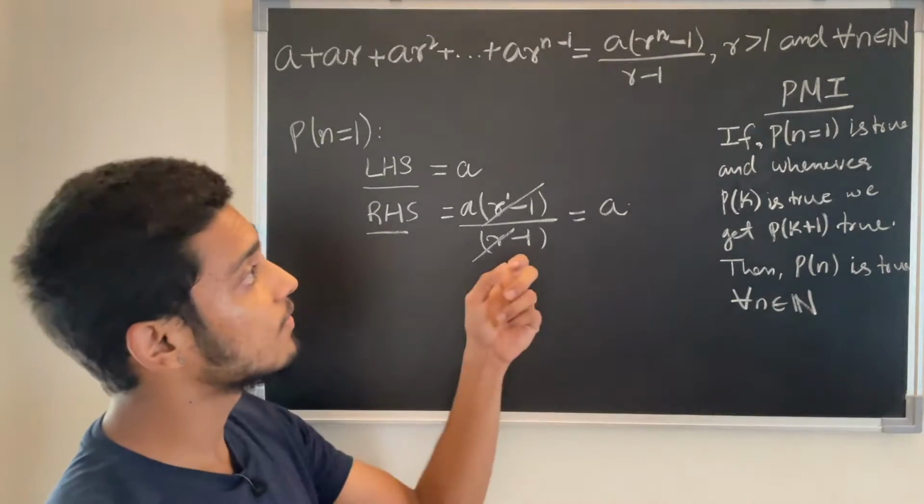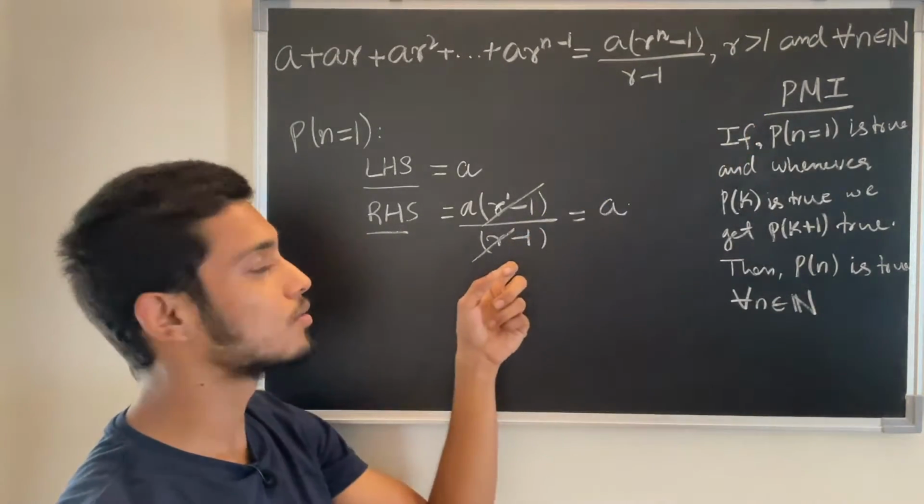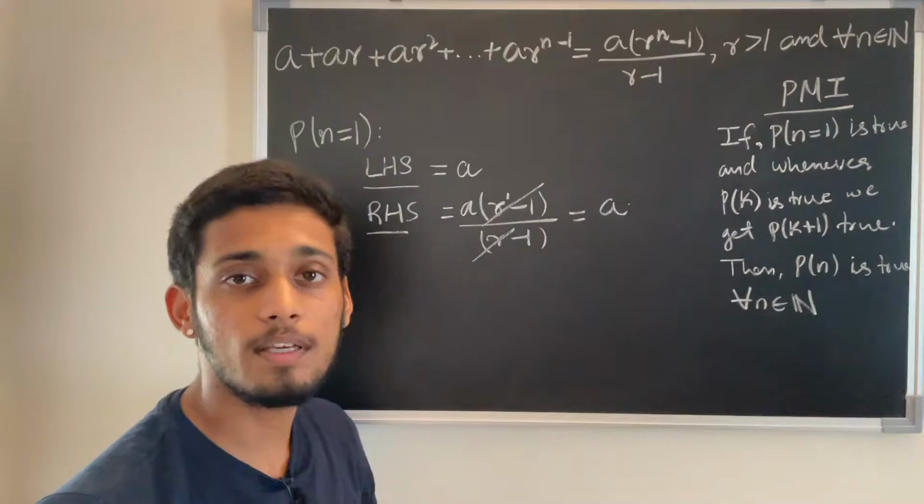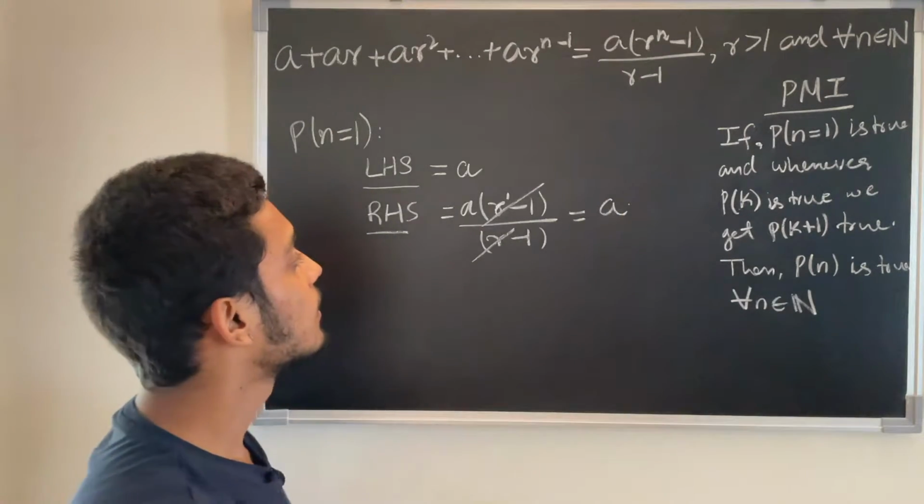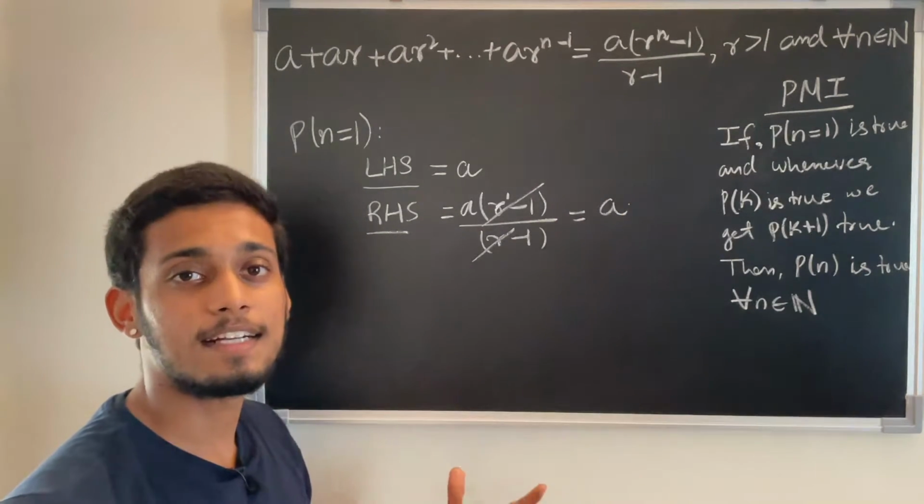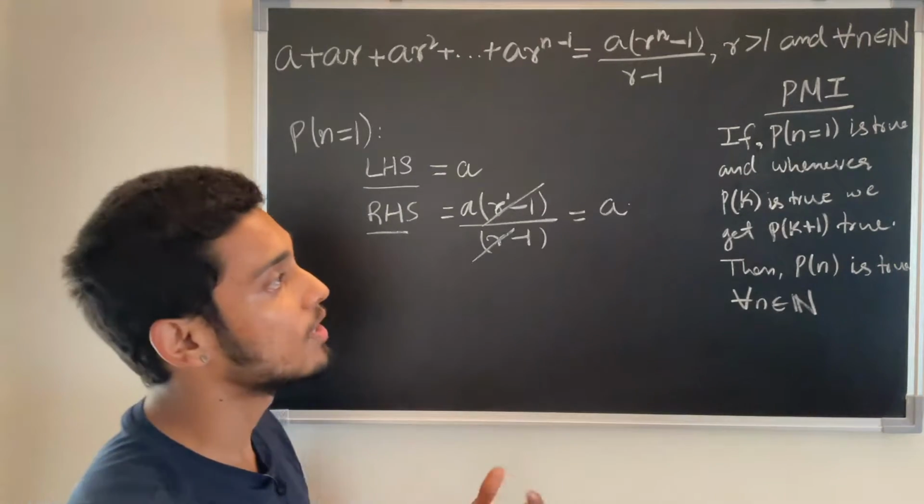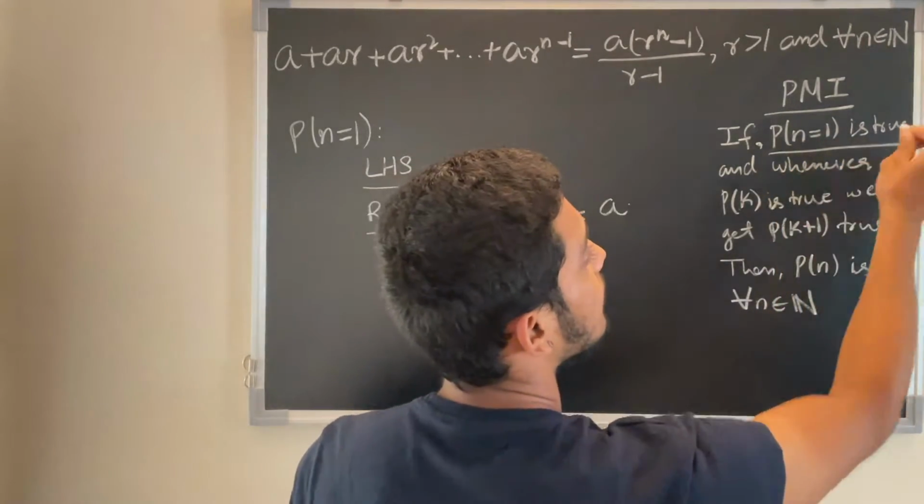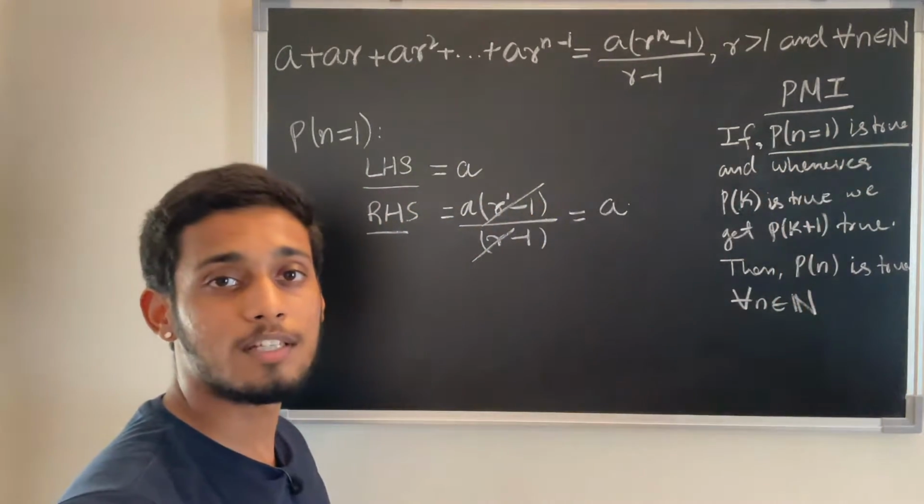Okay, so clearly we have taken r to be greater than 1, so there is no case where the denominator will be 0, so we can cancel out and we get the left hand side and right hand side to be same. So we have shown that P of n equal to 1 is true.